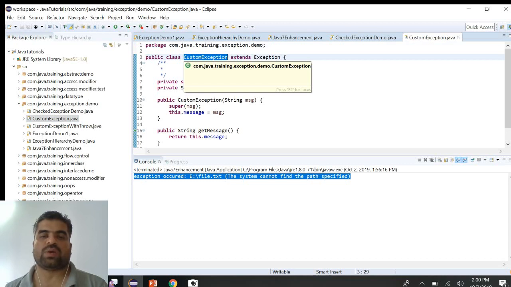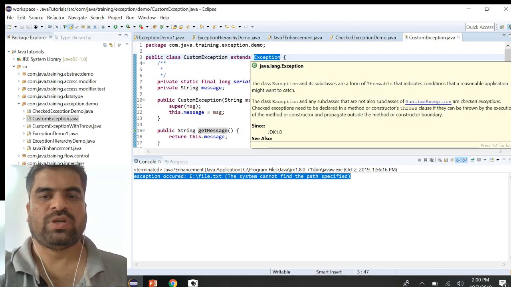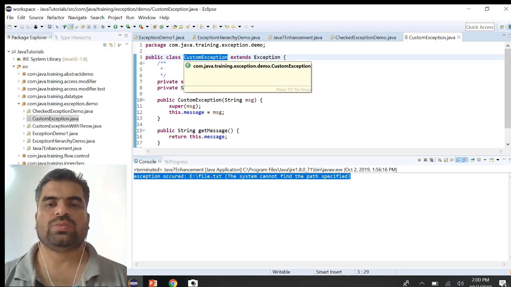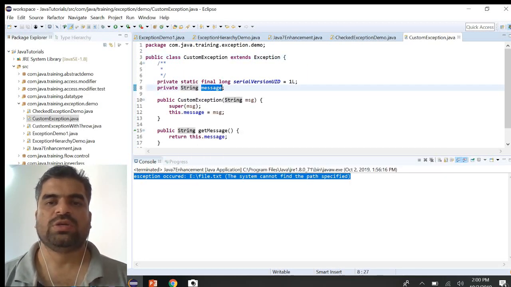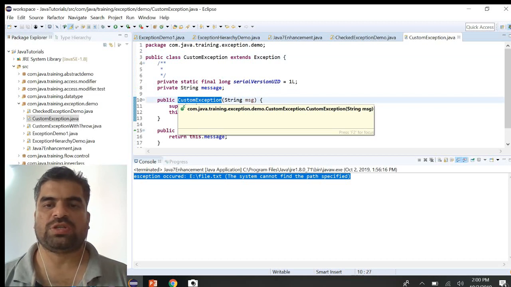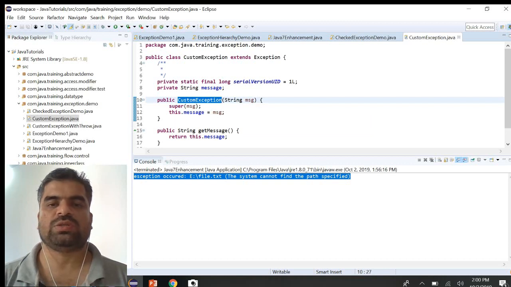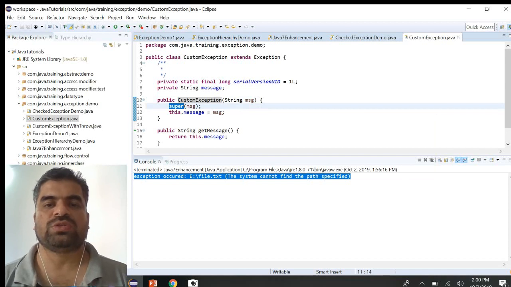Till now we have talked about exceptions already available in Java. Here we are going to create our own custom exception. So I created one class known as CustomException that extends the Exception class. Any other exception we name can be a subclass of any of the exceptions. Here I have a String message, which is initialized in this constructor.